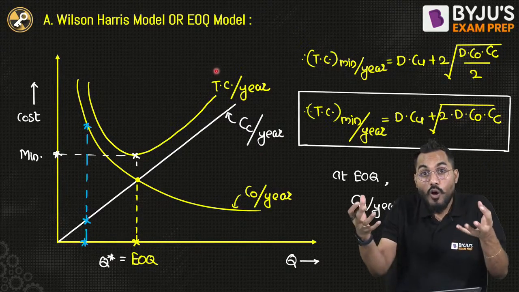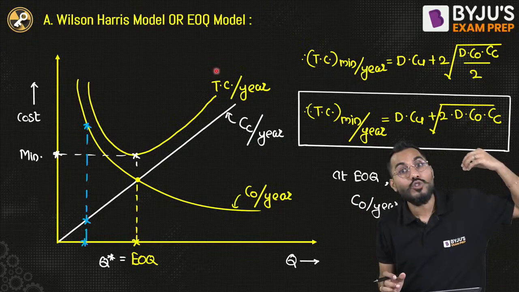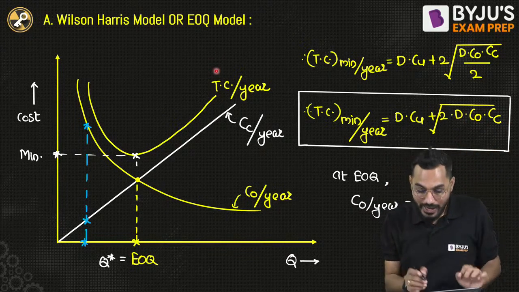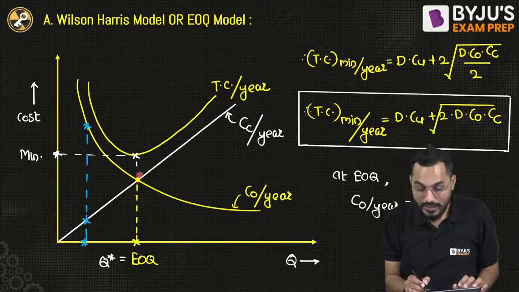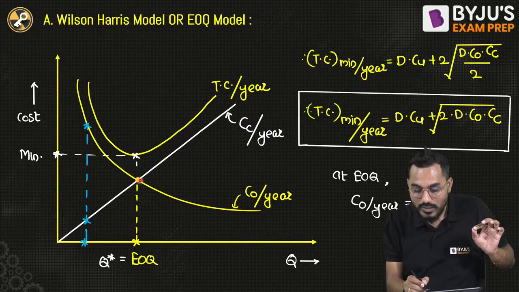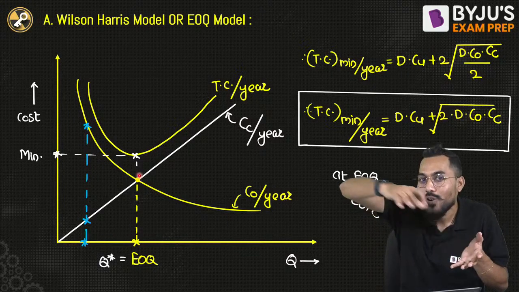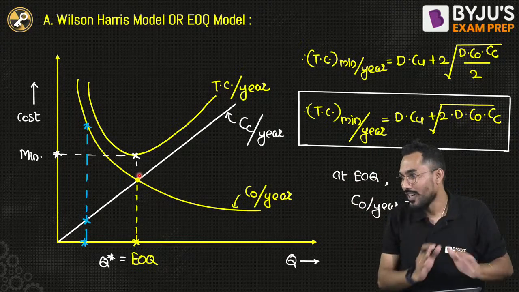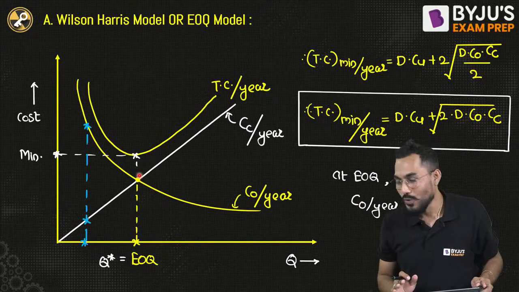So can I say we have to optimize them? Because ordering cost should not be very high. Simultaneously, inventory carrying cost also should not be very high. So this is my threshold point. At this point the total cost is the least cost, and at this point ordering cost and carrying cost are equal. Order cost and the carrying cost are cutting each other. They are equal. Is it true? Yes, superb.